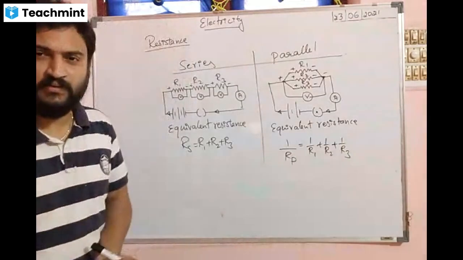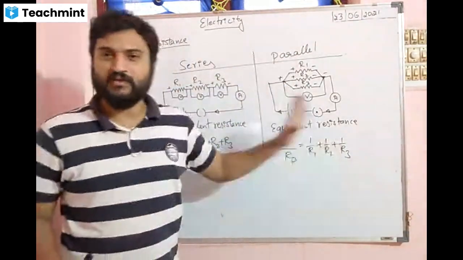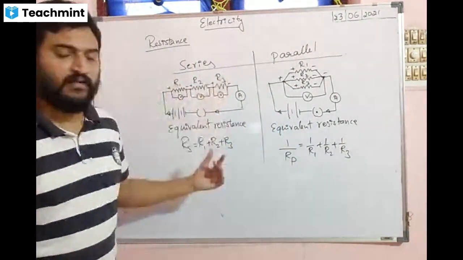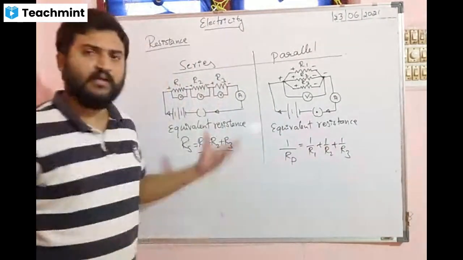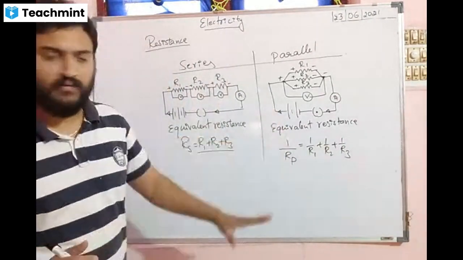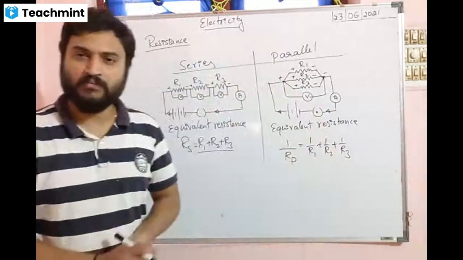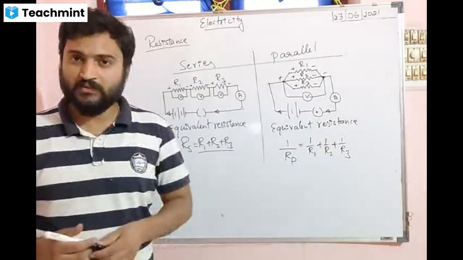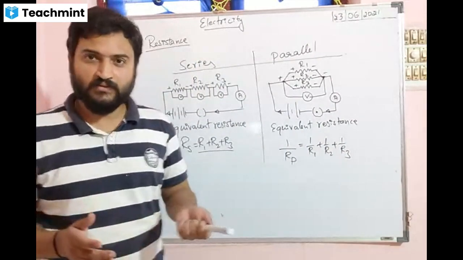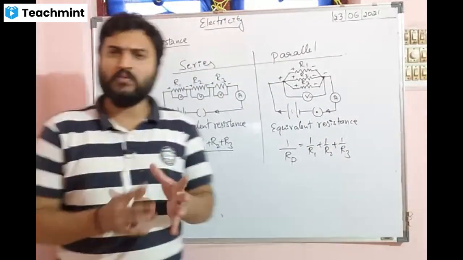It depends on how many resistors you have connected. I have connected 3, so I wrote only R1 plus R2 plus R3. If I have 5, I'll write till 5. Similarly here. So you will solve. There are problems. Let's discuss the problems in the next class, all the different kinds of problems.